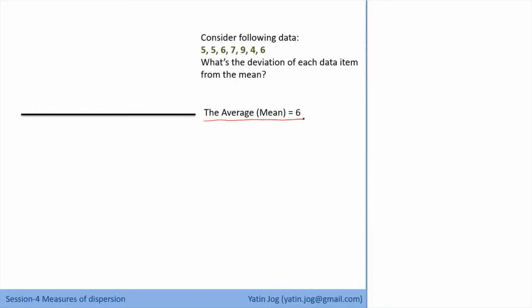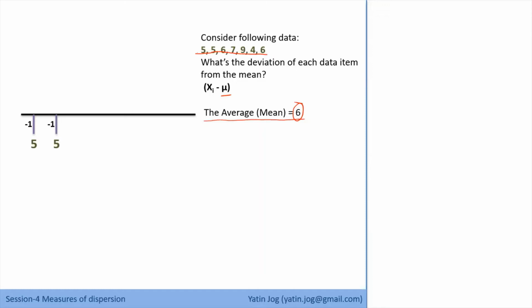Now I'll try to plot each and every data point on this average line. So what is my first data point and how to calculate that deviation? The deviation formula is xi minus mu. These are my xi, all the data points, and mu is my 6. So the first data point is 5 minus 6, then 5 minus 6, then 6 minus 6, and so on. The first data point is 5, so 5 is at a deviation of minus 1 from the mean. Correct? The second data point is again 5. Again the deviation is minus 1 from the mean.